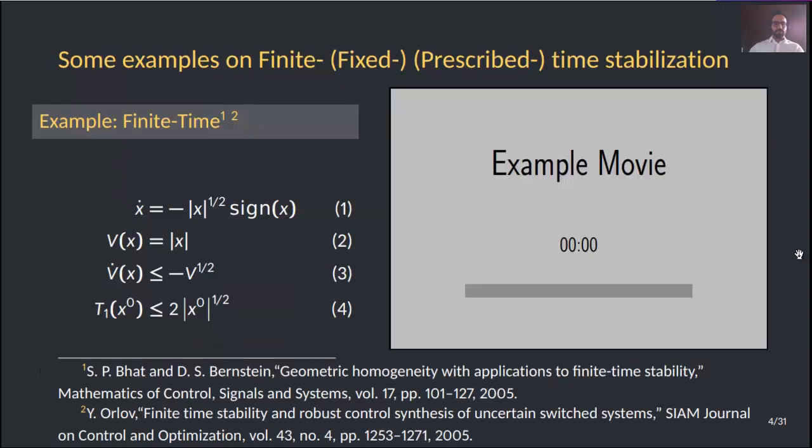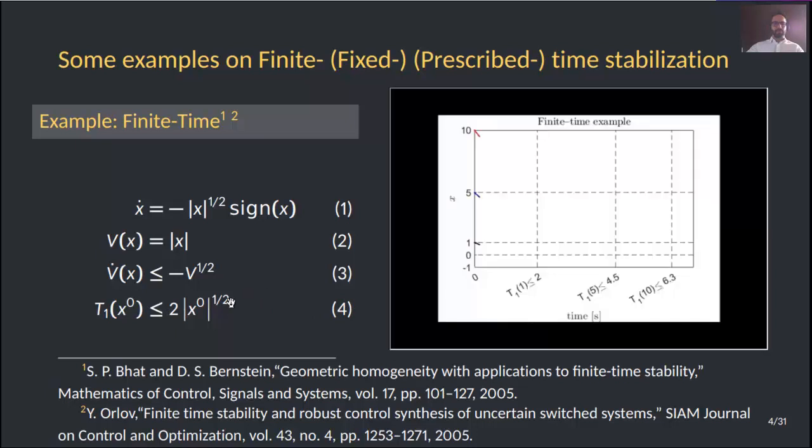There are some examples of finite, fixed, and prescribed time stabilization in the literature. I'm showing here in equation 1 an ordinary differential equation with a settling time function that is upper bounded, like here in 4, but as you can see, it depends on the initial conditions, and this is what I'm showing you on the right. For several initial conditions, trajectories converge to the origin, but that settling time function depends on the initial condition.